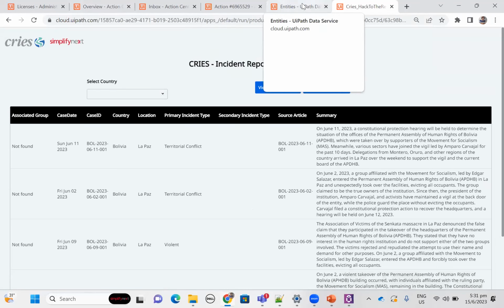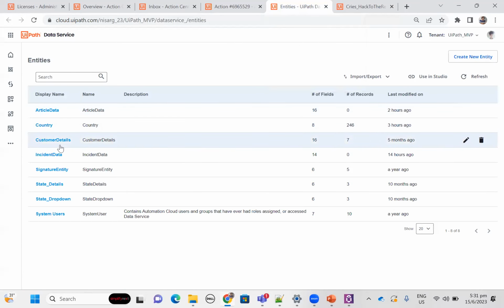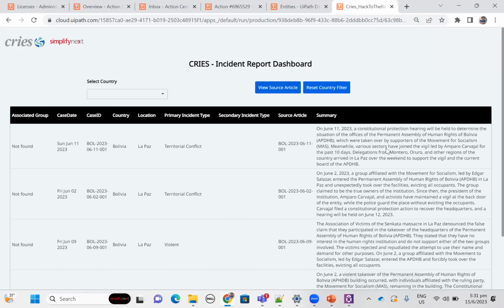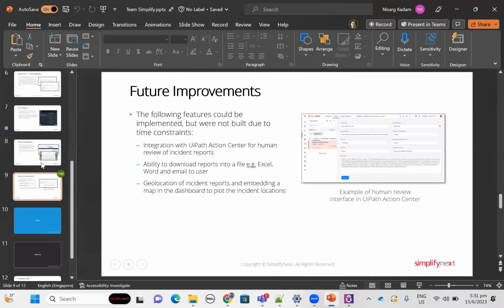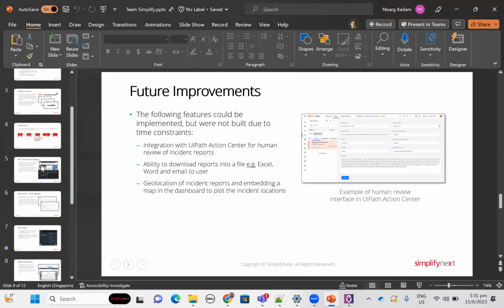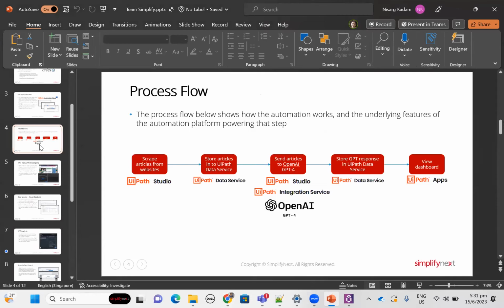And as you can see, all the entities will be maintained within this data. So this is the whole end-to-end execution of our solution. Thank you so much for watching this video. If you have further questions, please let us know and refer to our slides for more detailed explanation about the flow of execution and also the products used.